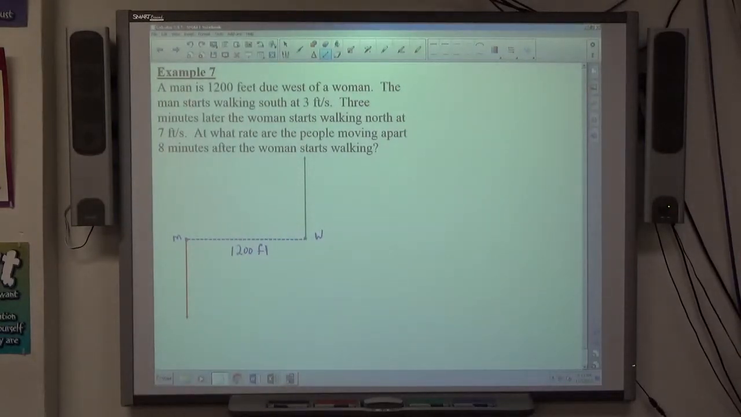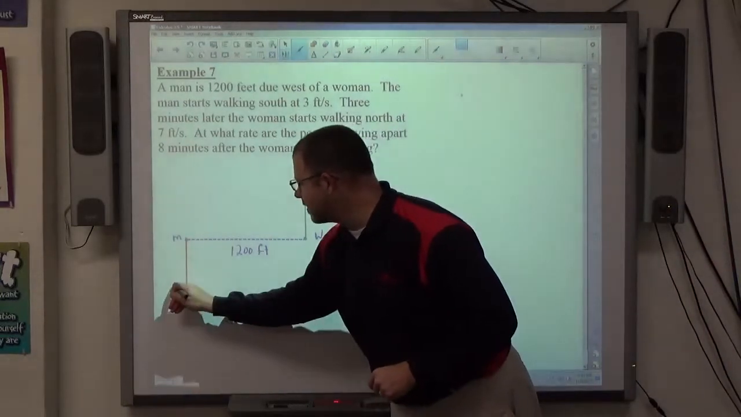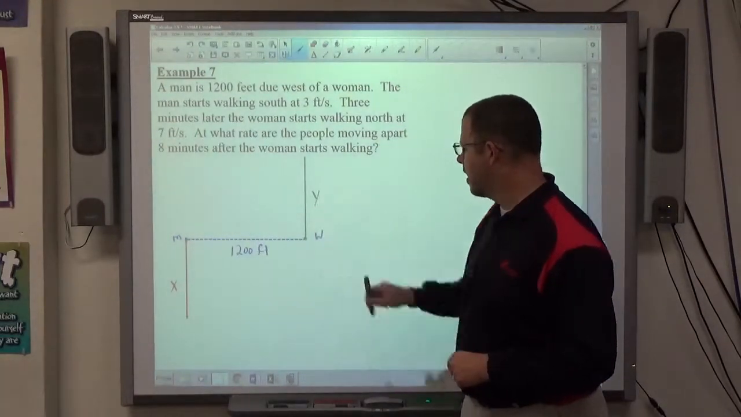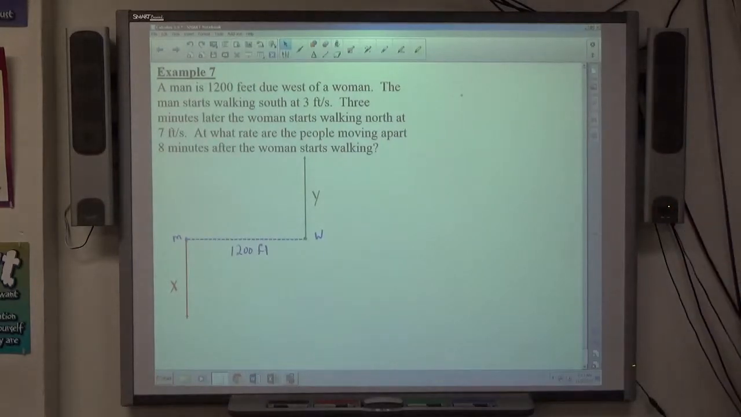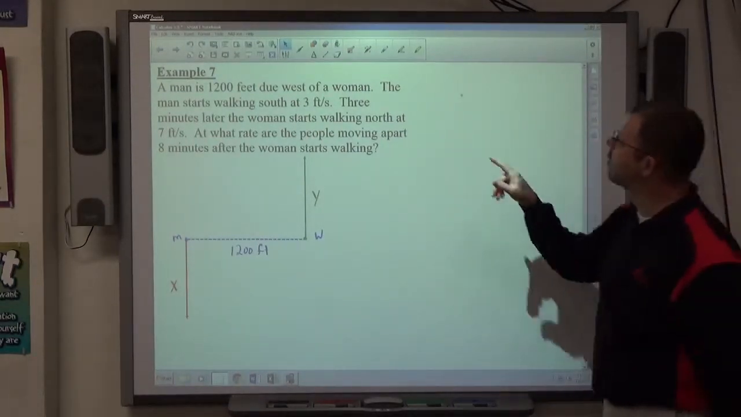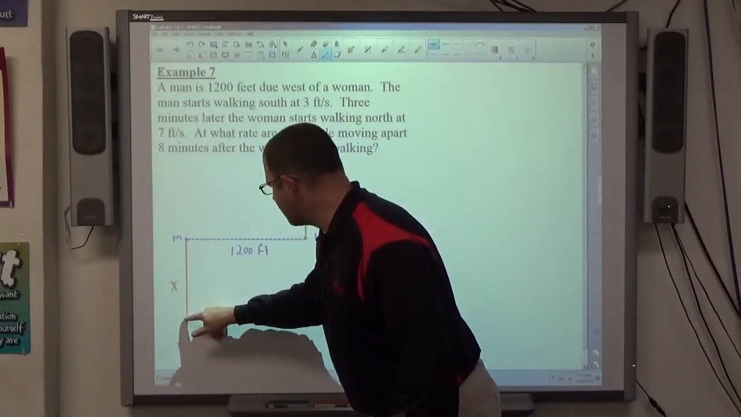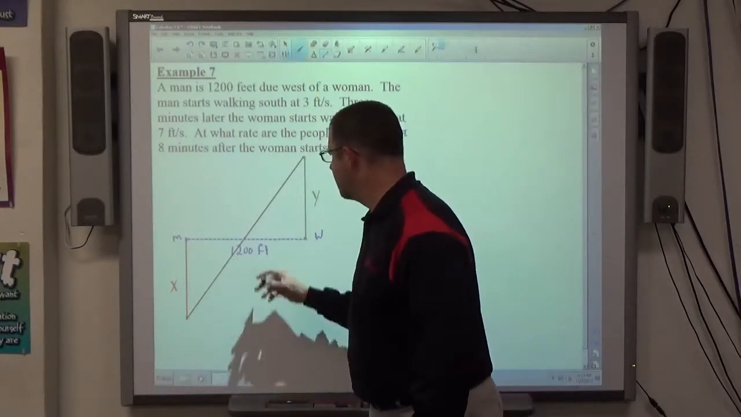All right. Now those two dimensions are changing, right? Those are changing dimensions. So I'm going to say the man's distance is x, and let's call the woman's distance y. And the question they're asking us is, how fast is the distance between them changing 8 minutes after the woman starts walking? All right. So their concern is, how is this distance changing? Let's call that z. Okay.